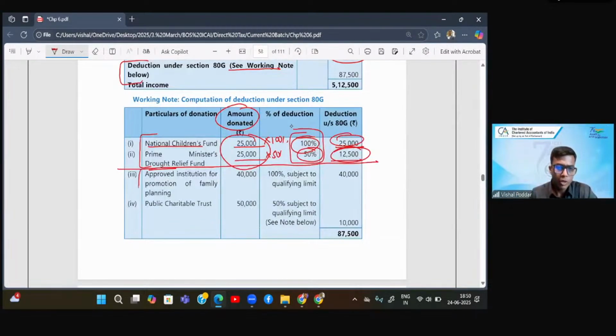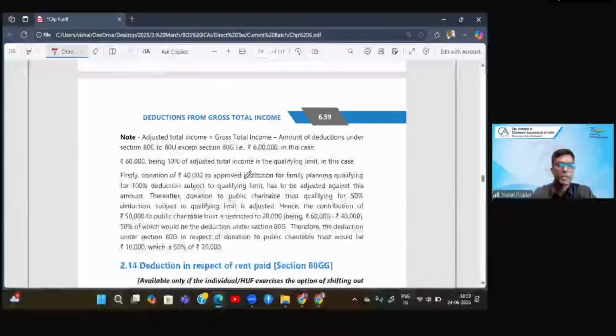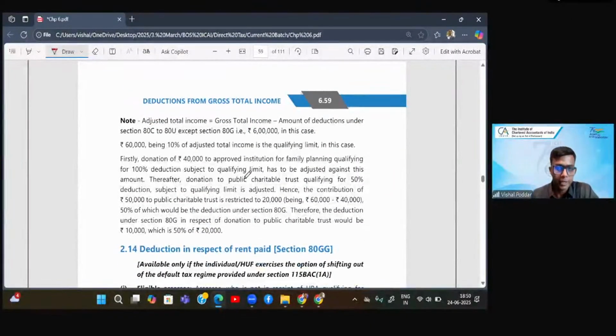But when you come to institutions, you cannot directly get the deduction by simply taking the donation amount and multiplying it by percentage. Like we know, for family planning, the percentage of deduction is 100, but there is a qualifying limit. Similarly, for other institutions, the deduction is 50, but there is a qualifying limit. Now, what is that qualifying limit? The qualifying limit is 10% of adjusted GTI.